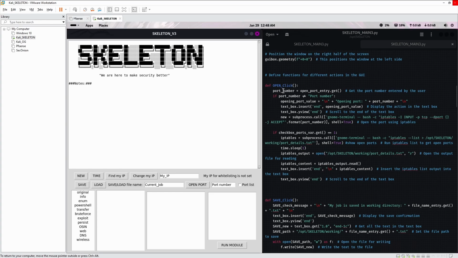This is the open port function. As you can see, first of all, it's going to read the port number. If the port number stays as it was, then nothing's going to happen. The way you write not equal to is exclamation mark equals, which is basically saying the opposite of equal. We're defining an if with the port number, and whenever we change the port number to an actual port, it will then execute everything. We're using iptables to take the input for a TCP port, with the port equal to whatever number you enter, and make a rule to accept, to let the traffic all the way through. So if you open the port, it will open the port. We can open multiple ports.